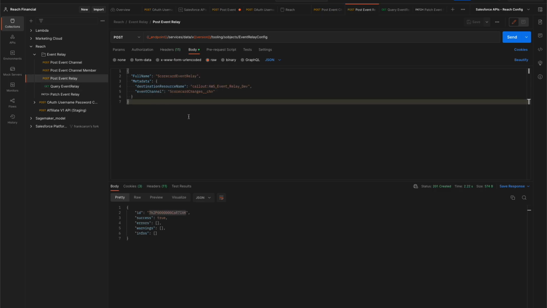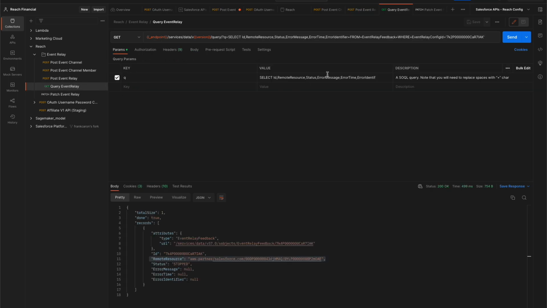Then what we're going to do is actually create the event relay. So this is really, really simple. This literally just associates an event channel to a destination resource, which may look very familiar. This is our named credential. So we're aligning our event relay to the named credential.